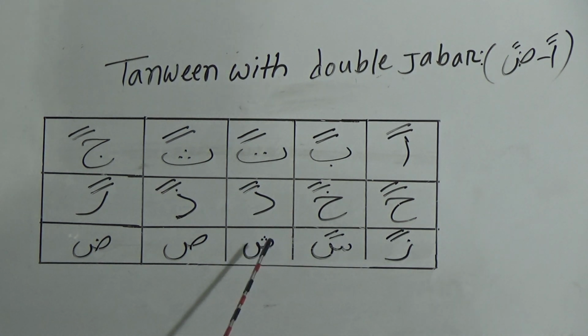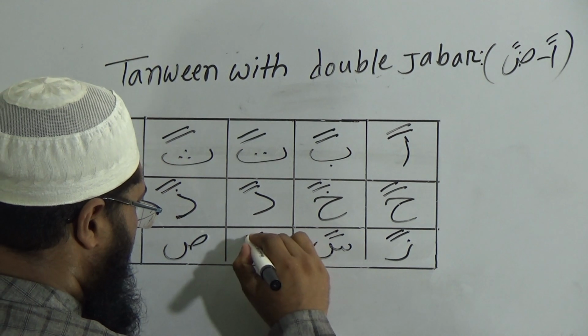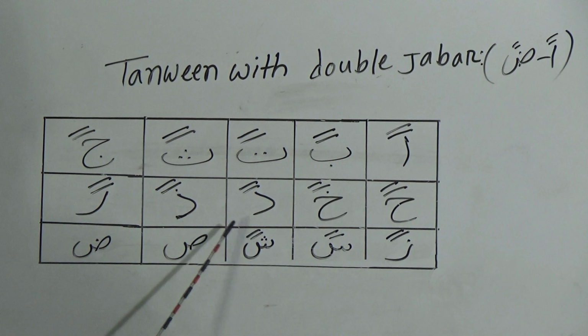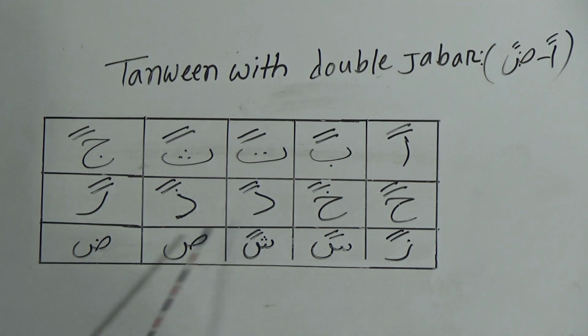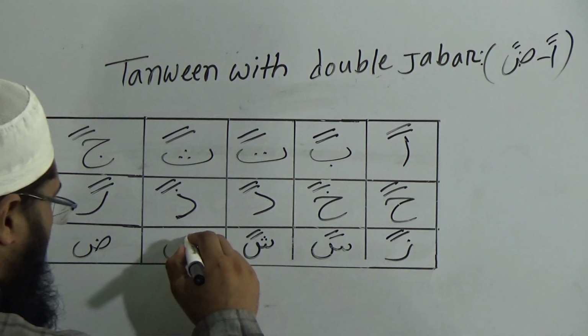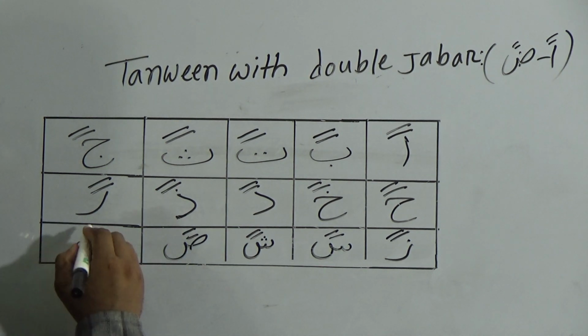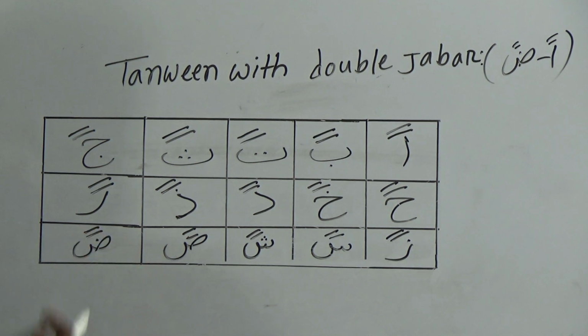Then this one is shin. Shin will have a hissing sound. After giving double jabr, you have to pronounce this one, shin dui jabr shan. Then this one is sad, and you have to pronounce this one, sad dui jabr san. And this one, the last one, number 15, dad dui jabr dan.